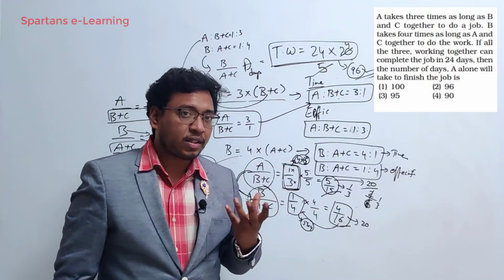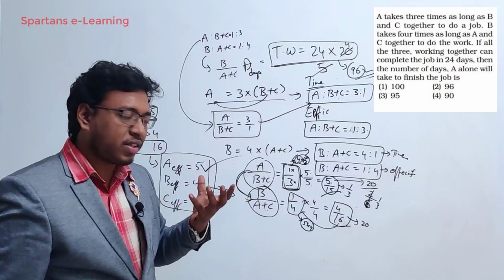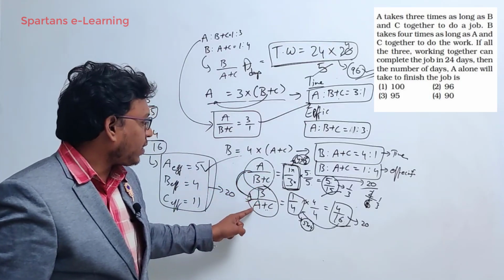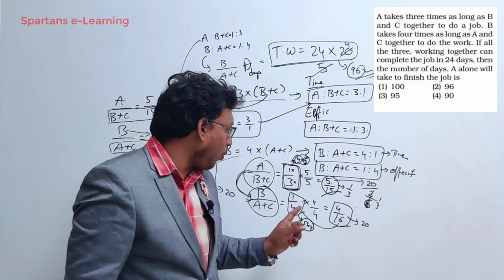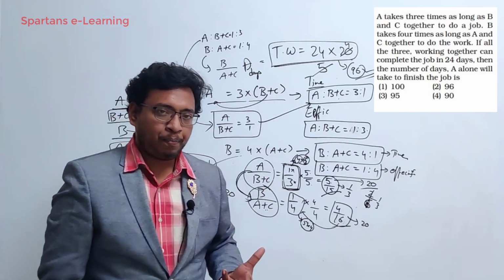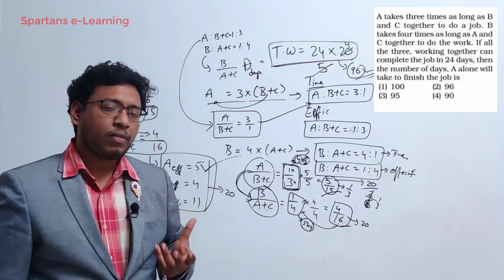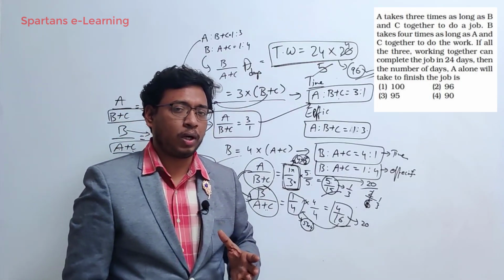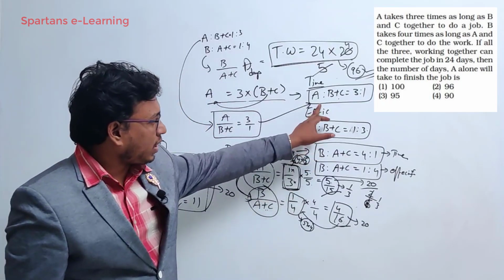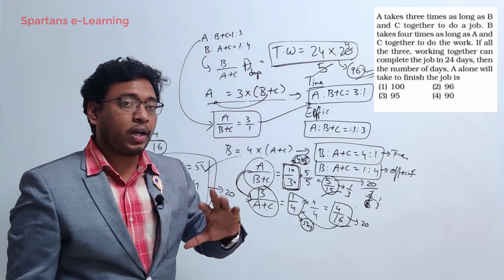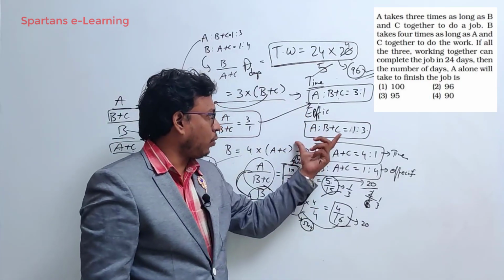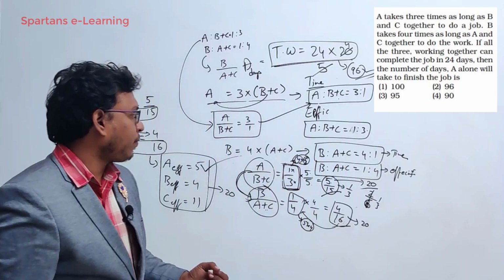Now the efficiency sum, see here we are doing arithmetic. What is the arithmetic here? A plus B plus C, B plus A plus C. We can only add 1 and 3 when they are considered as efficiencies. That's why I keep telling, in time and work you need to do arithmetical operations only on efficiencies, right? Don't just take this time and do that, okay? That you will get wrong answers, okay? You can only do arithmetical operations on efficiencies.